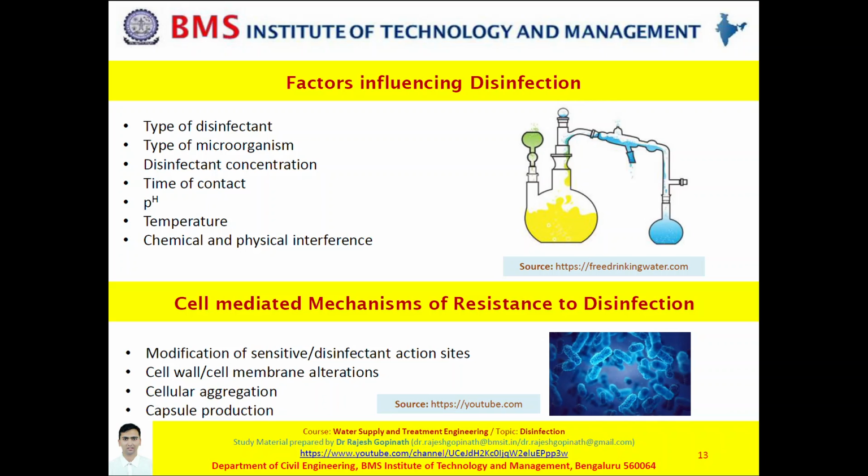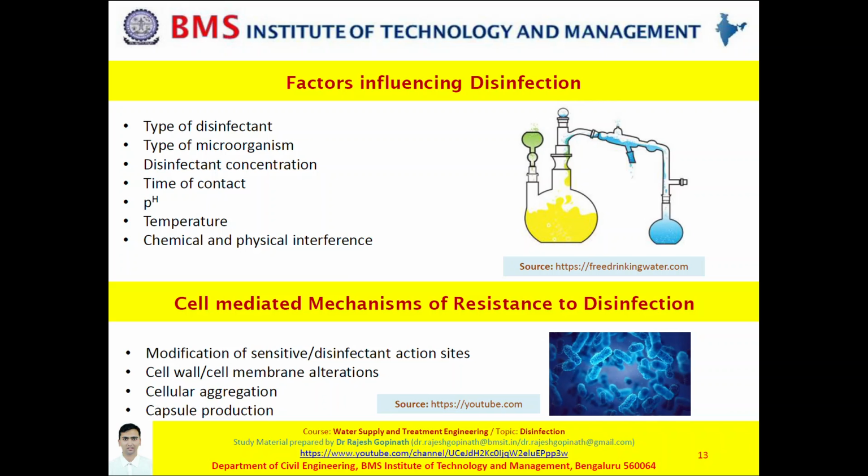And why so? Because, as you can see in the same slide below, microorganisms have also evolved to offer resistance to disinfection. Say for instance, modification of the sensitive or disinfectant action site, that is enzymes. So microbes have the potential to modify their enzymes, and if your enzymes get modified, then the action of the disinfectant would be useless.